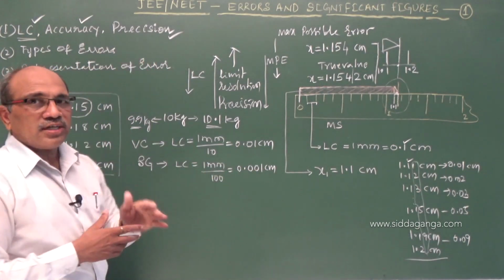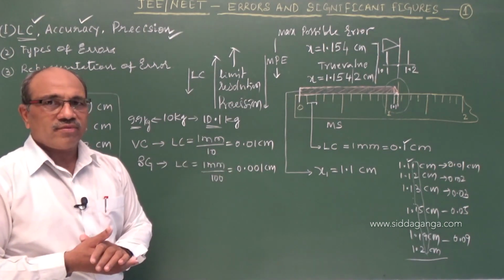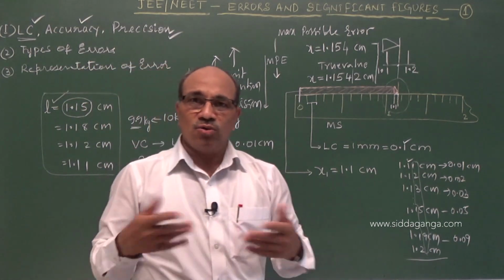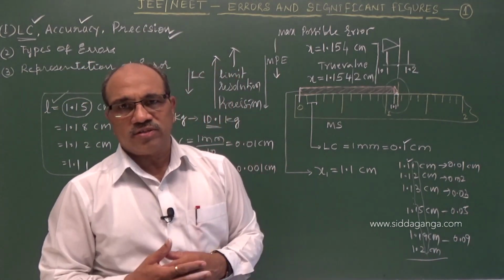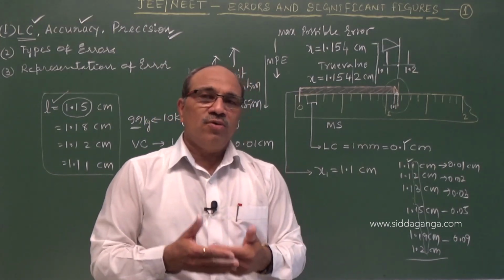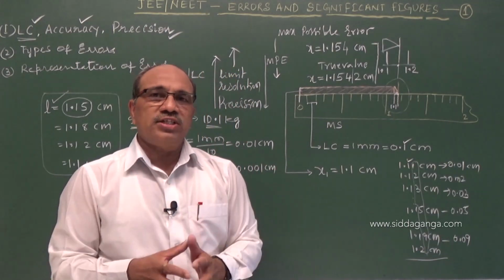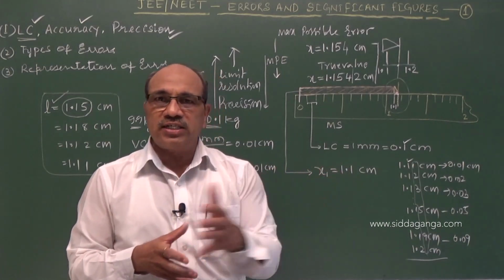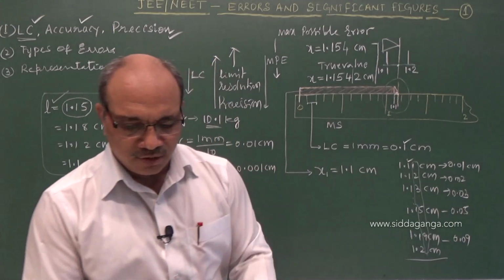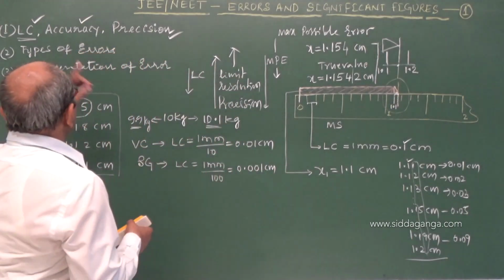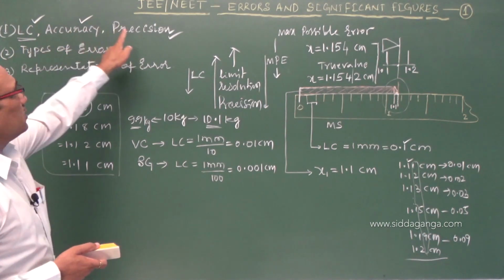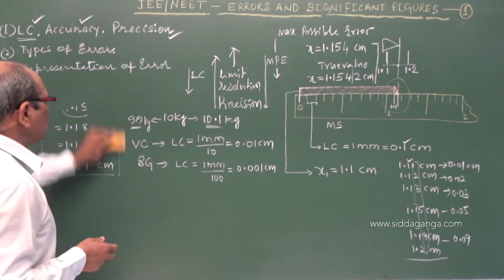Accuracy is nothing but how close the measured value is. And there is always some error because of some known or unknown causes. Now you do not have a true value, but the true value we are assessing or considering for a measurement by taking a set of the same value and taking the average of that. How that is, I will go with the example and then come to the second part. I hope you followed what is least count, what is accuracy, and what is the meaning of precision of measurement.